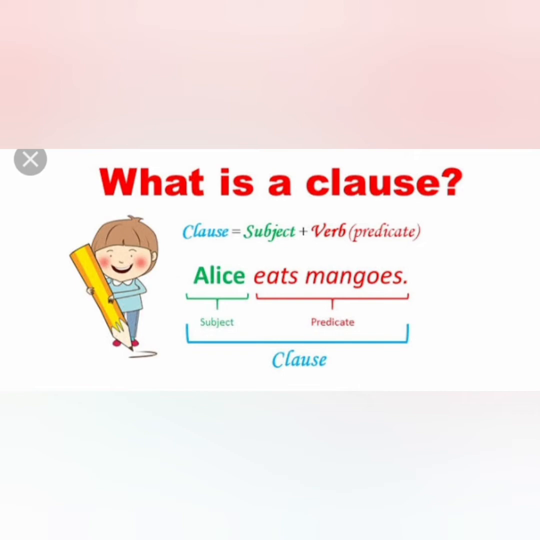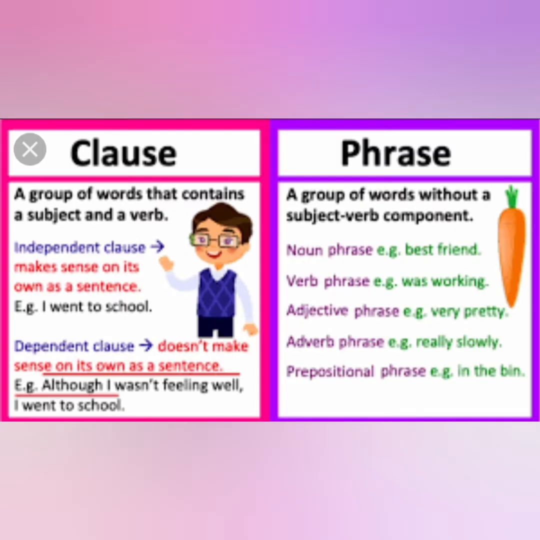Alice eats mangoes. Here it has a subject and predicate, the verb with the other words. So it is called a clause. So a phrase is nothing but a group of words that does not have a verb and subject, but a clause has a subject and a verb. You can see the difference. There are two types: independent clause and dependent clause.